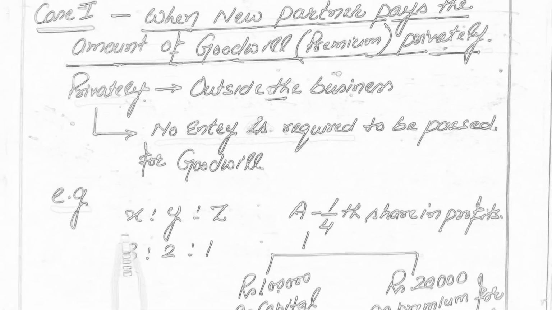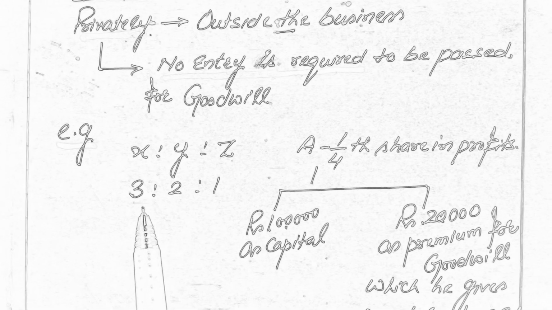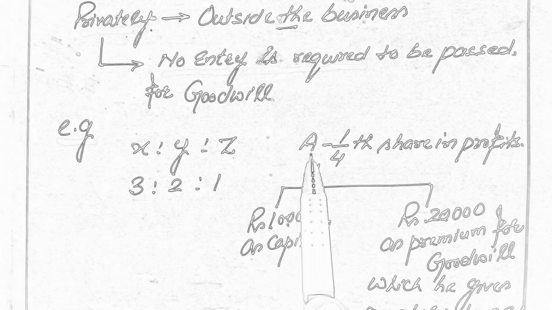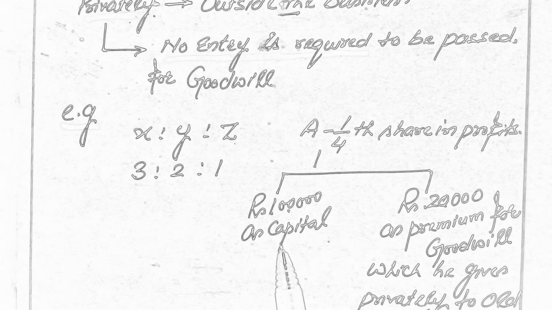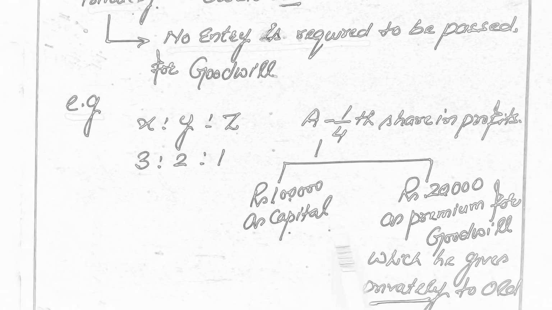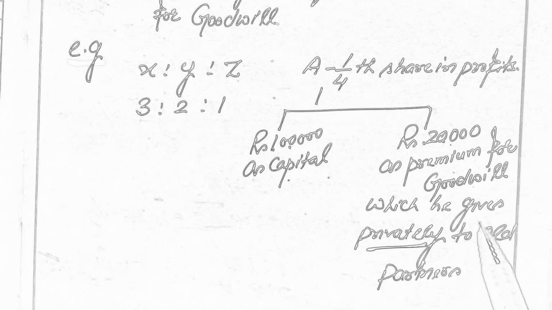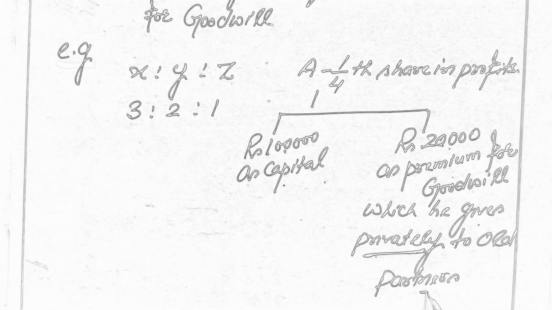For example, there are three partners X, Y and Z. Their profit sharing ratio is 3:2:1. A is admitted as a new partner for 1/4 share in profit, and A will introduce rupees 1 lakh as capital and rupees 20,000 as premium for goodwill, which he gives privately to the old partners.